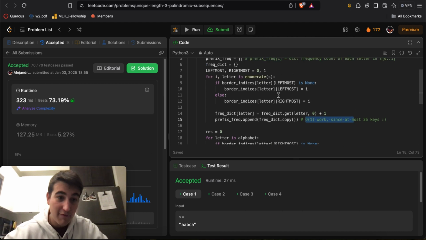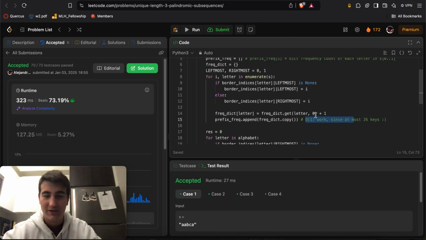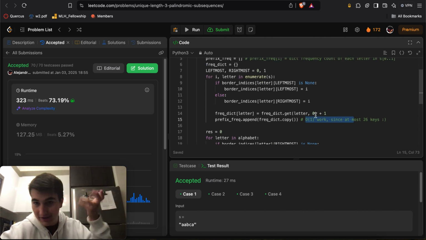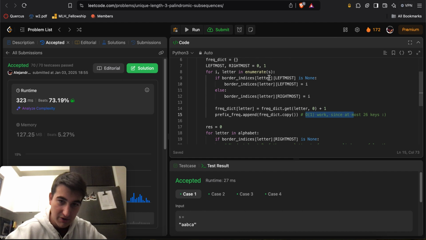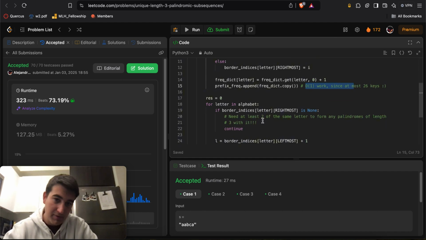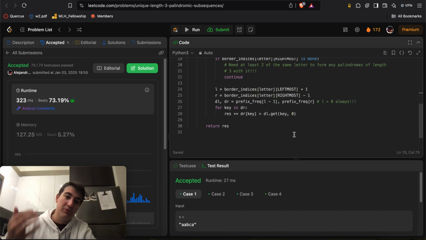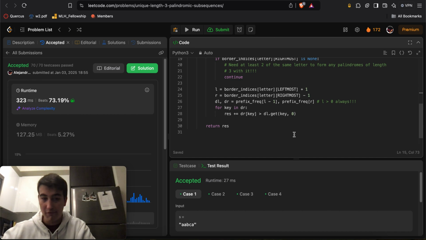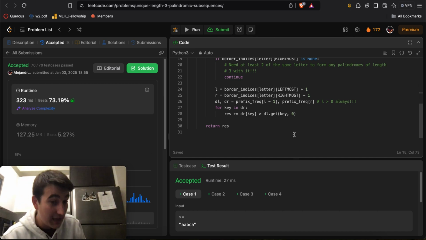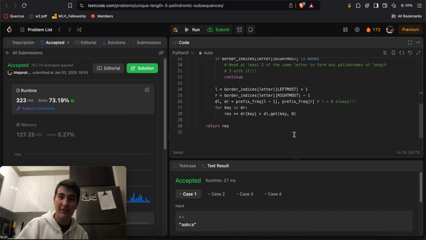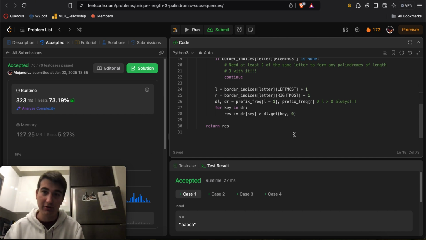It's would you rather do O of n work where you're cheating the constant work, or would you rather have an O of 1 loop where you're cheating that constant work and having O of n inside of it? At the end of the day, it's kind of the same thing. This is just how I thought to solve the problem, and it turns out to be a little bit more efficient, which of course, if you can pre-compute work to use over and over later on, is usually a smart idea. But if you did it the other way, where you just count the number of unique letters between any two indices and do O of n work for it, hey, more power to you.